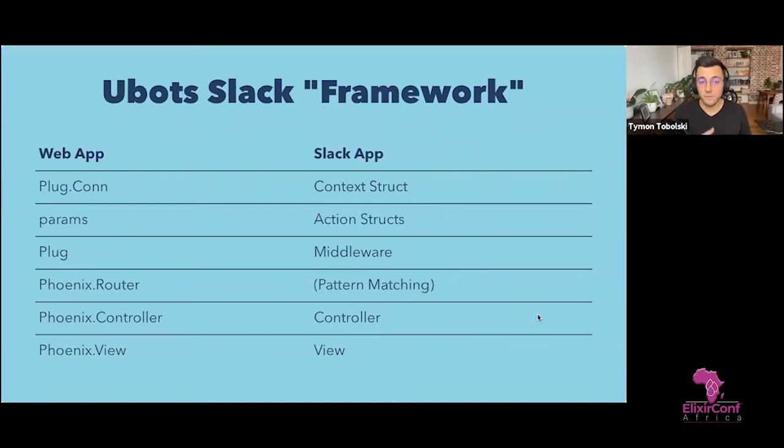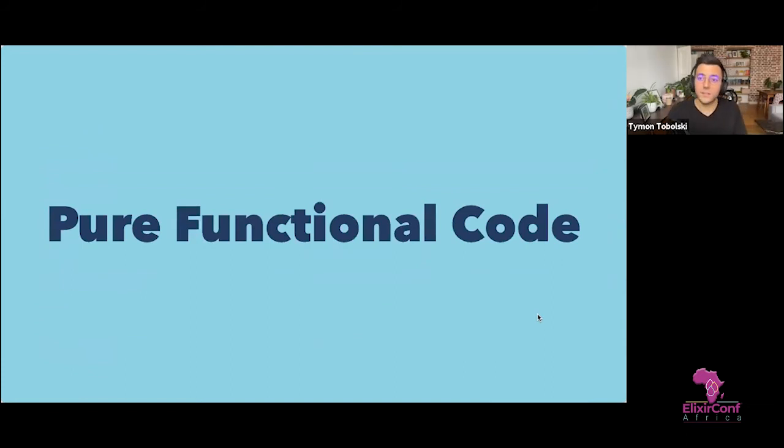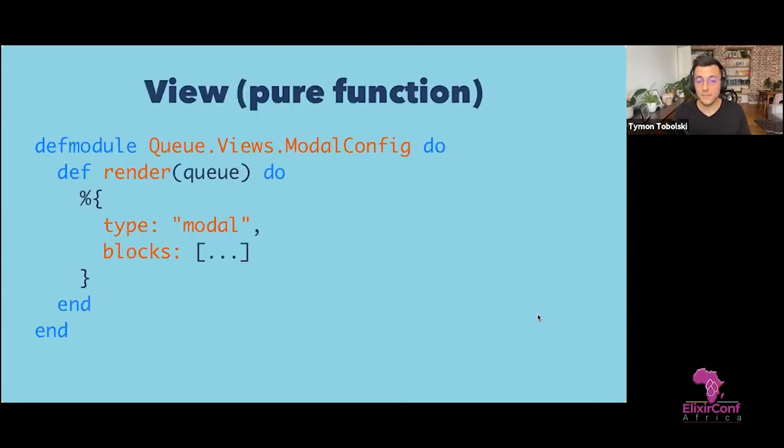And more than that, we also have some kind of middleware, some controller and view layer that I'll get into in a moment. And why Elixir was so great, and why I think we couldn't do it in any other language. There are a few cases for that. One is that Elixir allows you to write pure functional code, so code that has no side effects. An example of that is all our view layer, which is basically modules with pure functions that take some arguments and return a data structure.